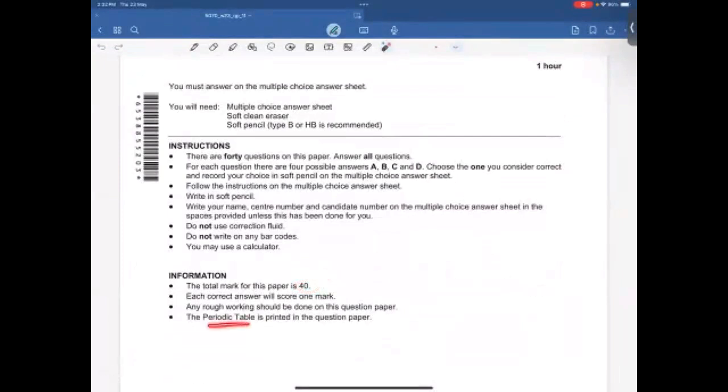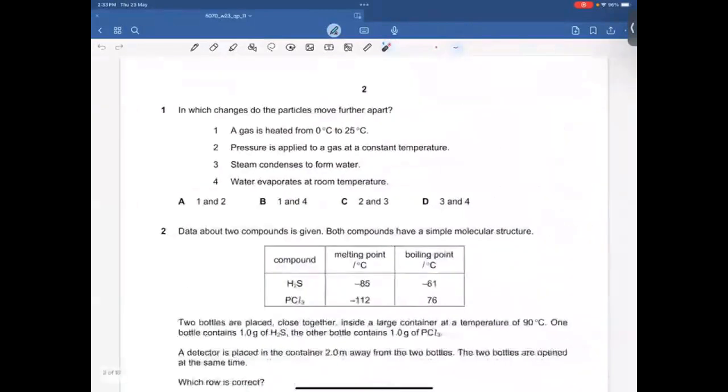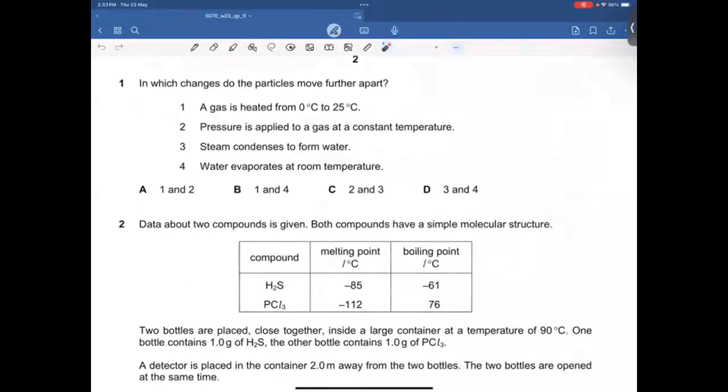You will get the periodic table in the question paper, but you will not get the qualitative analysis notes, which means you need to prepare cations and anions identification, solubility and test for gases, and flame test for different metals. So you need to prepare this stuff. Let's see what we have in this paper. Let's talk about question number 1.